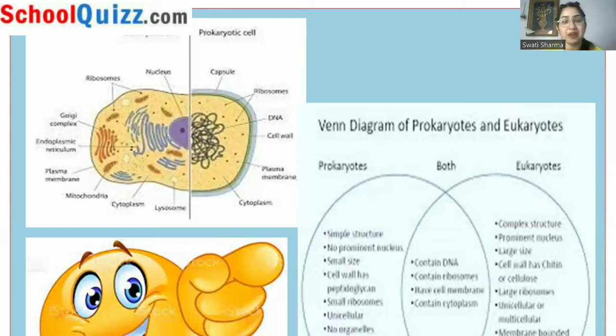Mitochondria are also present. In the starting I told you that in upcoming videos, you are going to know why mitochondria is known as the powerhouse of the cell. Here you can see where the mitochondria is present, and in further videos, we will also discuss the functioning of the mitochondria and the reason behind mitochondria being known as the powerhouse of the cell. Then we have cytoplasm, and lysosome is present. One another name which I told you in the previous video is that lysosome is also known as the suicidal bag of the cell. This also we will get to know, why lysosome is known as the suicidal bag of the cell.